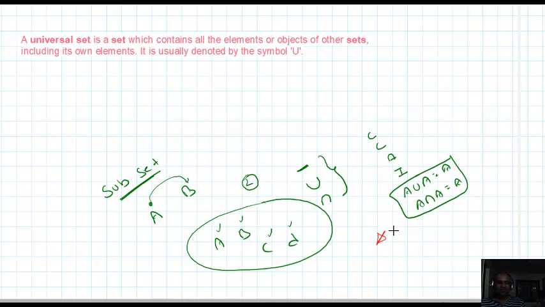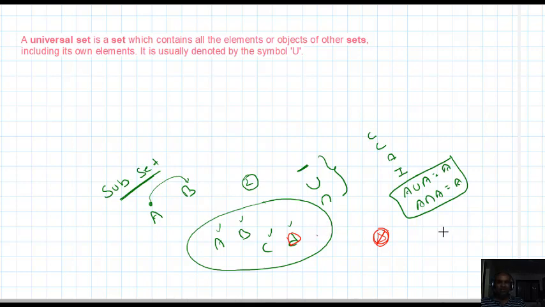So again I want to explain. Observe here, A, B, C, D are some sets. Take any number of sets. Always there exists a new set which is a superset of all of them, meaning all these sets should be taken from that bigger set, all these sets should be subsets of that bigger set. That bigger set is called the universal set.